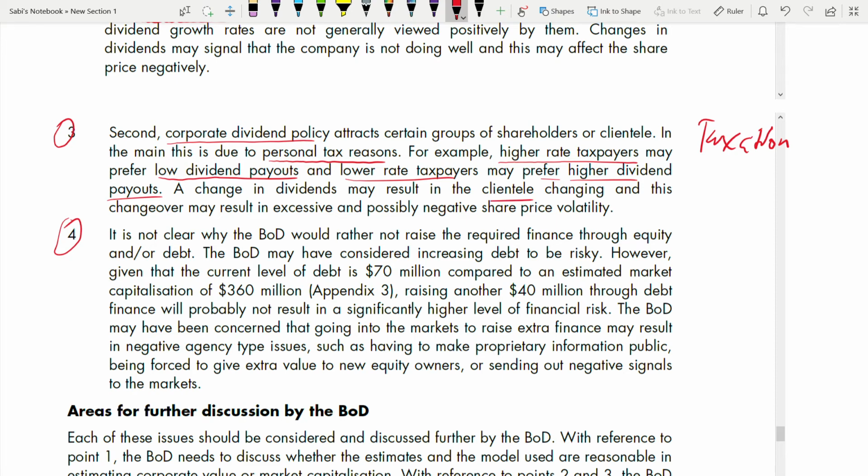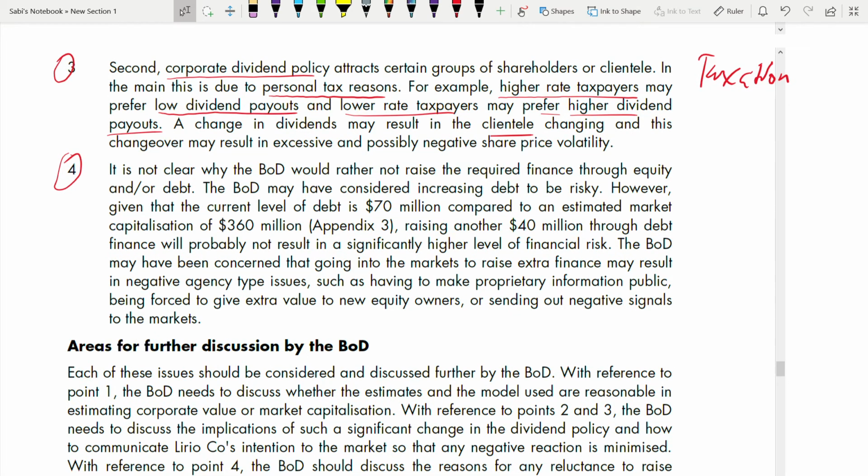Point 4. Whether it is point 3, point 4, or point 5 is up to you. You have to decide depending on the number of marks. It is not clear why the board of directors would rather not raise the required finance through equity or debt. When you come to the fourth point, you are saying why those options were rejected to fund the project. You have to talk about it now.